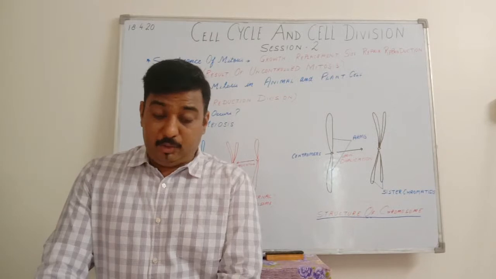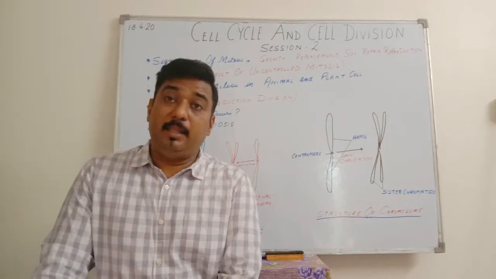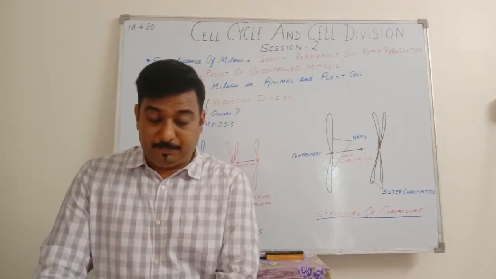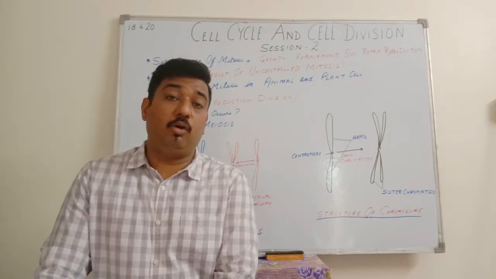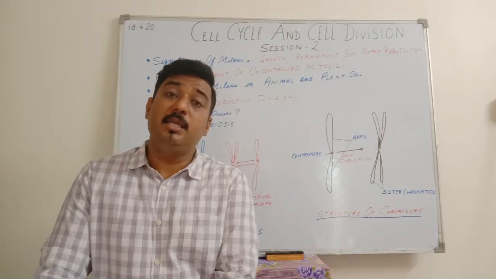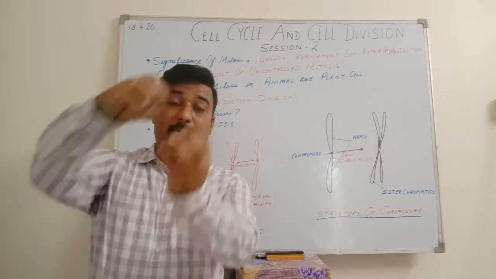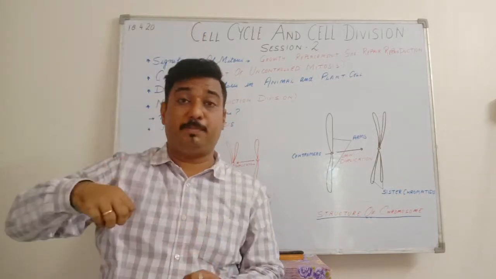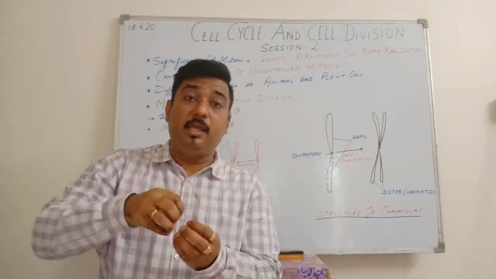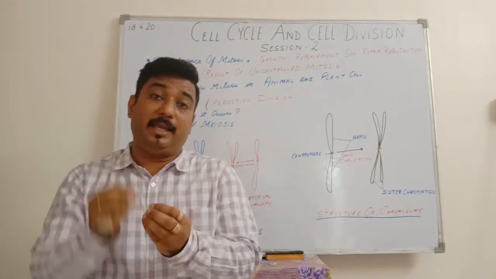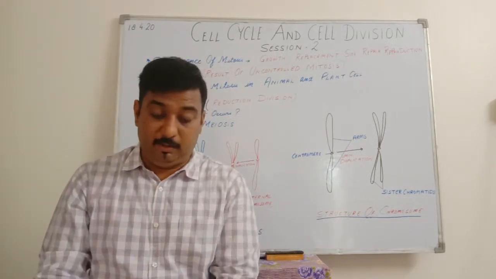Secondly, when centrioles are present in the animal cell, they will form aster. Aster formation takes place from the centriole. As I had told you in the previous class, the centriole divides into two. It moves towards its respective poles. The astral rays are formed, and from there arise the spindle fibers.